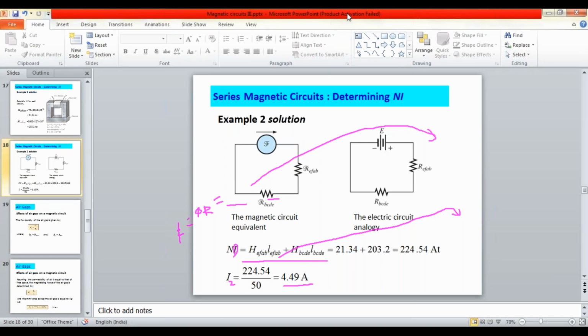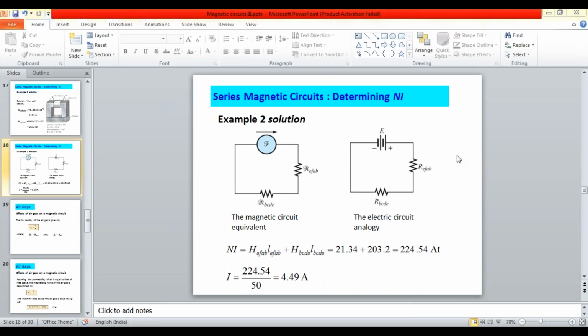Do you understand this problem or not? Okay. We'll move to the other topic. What you have learned till now is series magnetic circuit and parallel magnetic circuits.